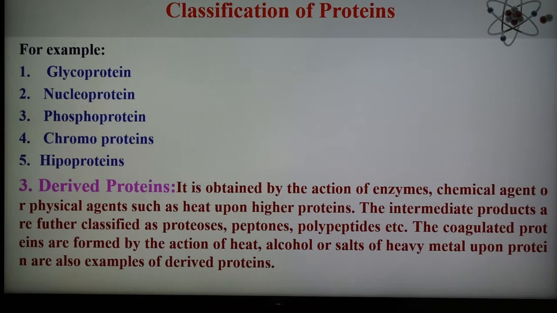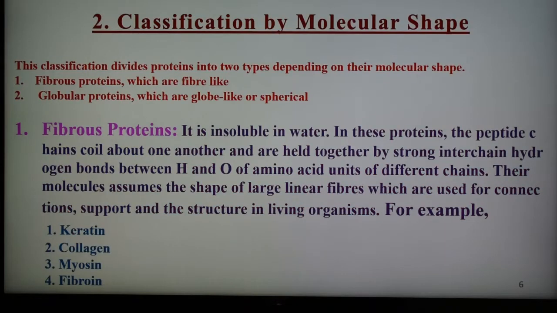This first classification is based on the chemical composition. So based on the chemical composition, there are three different types: simple, conjugated protein and the derived protein. Second type of classification is also there of the protein, and which is also important. The second type of classification is based on the molecular shape or structure. So depending on their molecular shape,